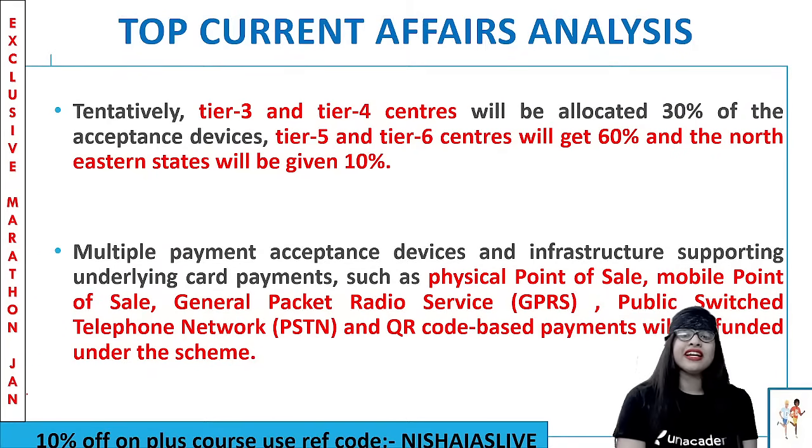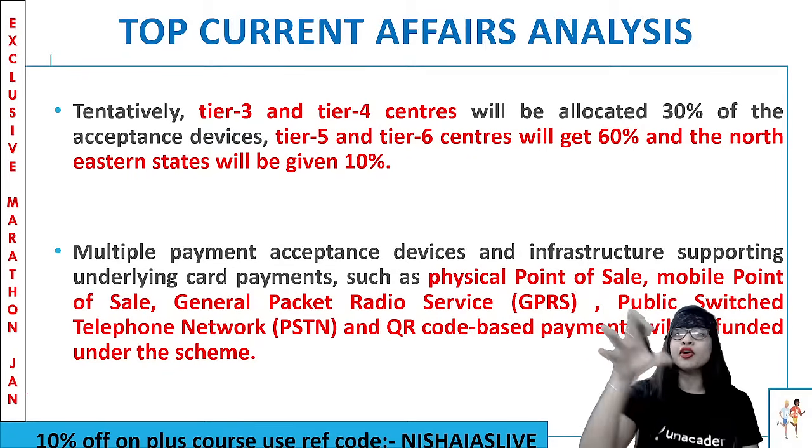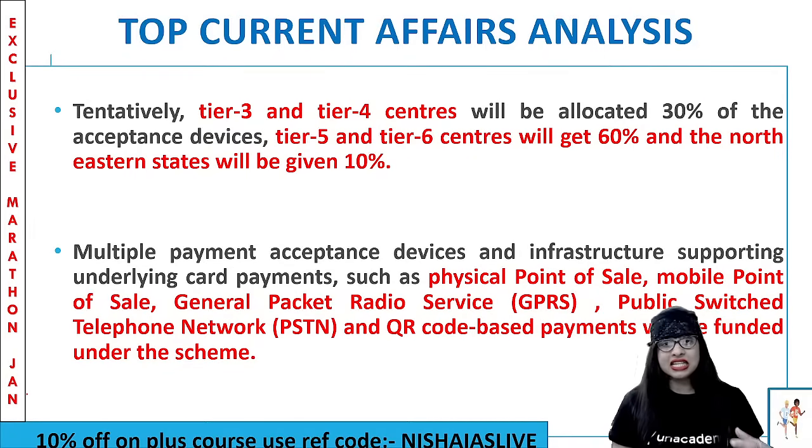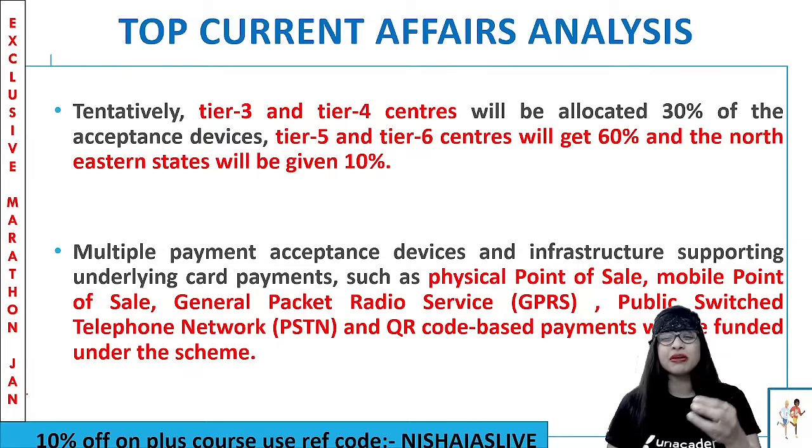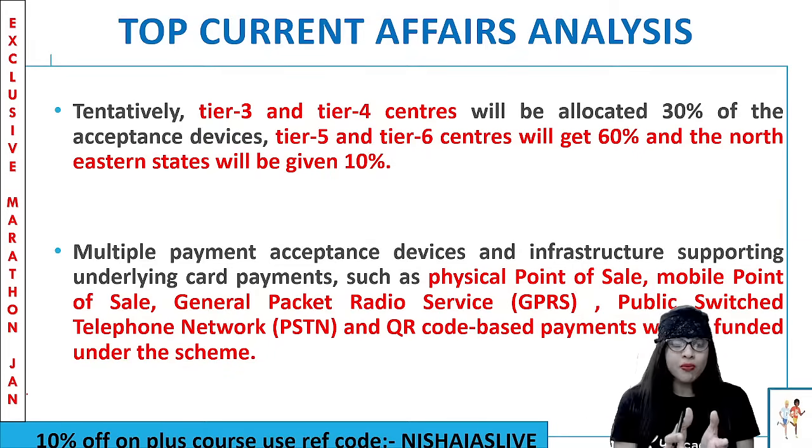Now, in the PIDF scheme, a couple of other things are important over here. It is said that they focus on tier 3 to tier 6 city centers, right? Tier 3 and tier 4 centers will be allocated 30% of acceptance devices, whereas tier 5 and 6 will get 60%. And the northeastern region will get another 10%. So, multiple payment acceptance devices along with the infrastructure supporting underlying card payments, like your POS.